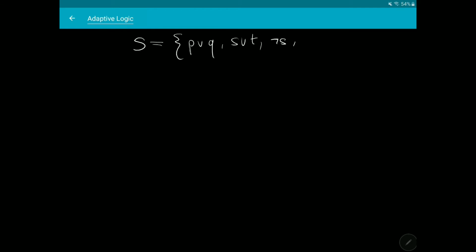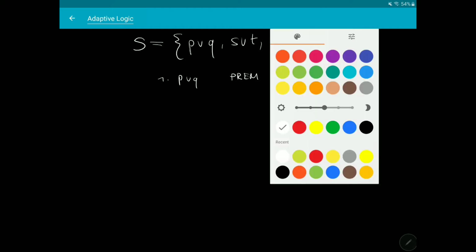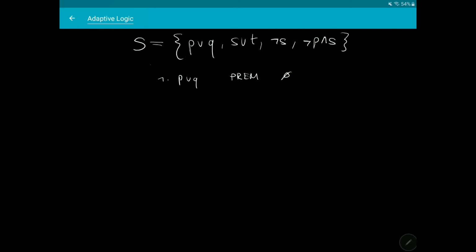Now let us look at a simple example to understand how adaptive logics operate. We will look at a proof given this information: P or Q, S or T, not S, not P and S. What we do first is introduce the given premises. This is a good opportunity to explain the different parts of an adaptive proof. Each line of the proof consists of 4 columns. The first simply lists the line number, the second a formula, the third the justification, in this case the premise introduction rule, and the fourth a so-called adaptive condition. We will come to that in a second.